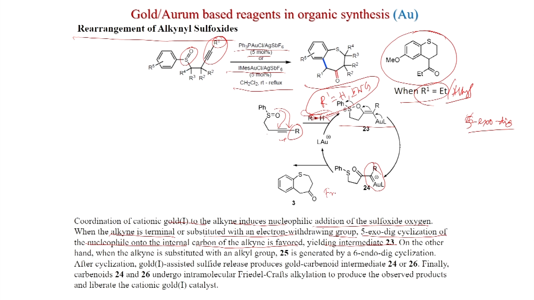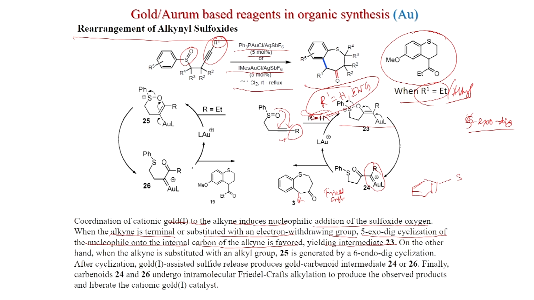So, this is a Friedel-Crafts reaction. Because the SPh you can draw like this, and now this carbon will react to here and you get this. So, here R is hydrogen, that is why R was not shown. Actually R should be here, and you get a 7-membered ring.